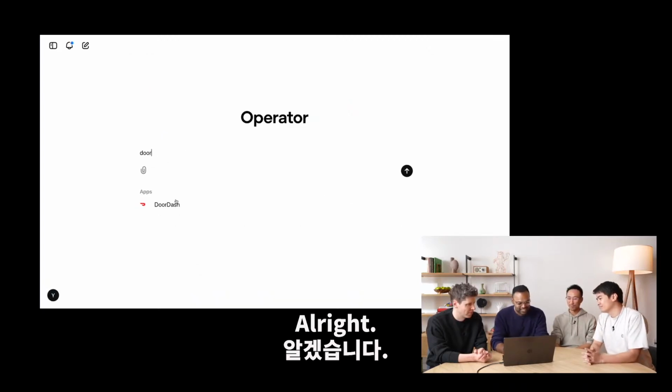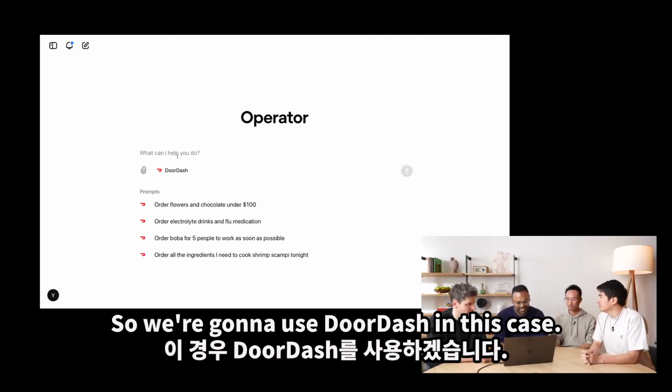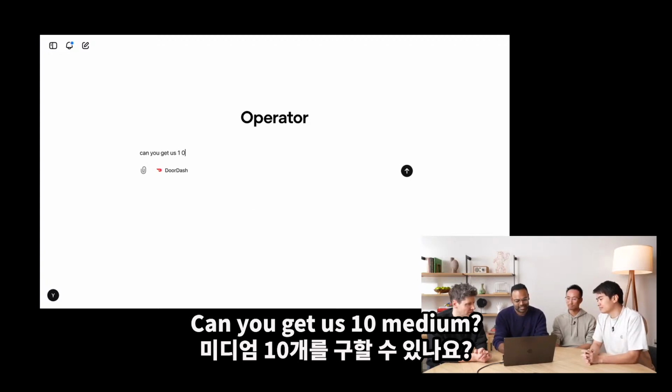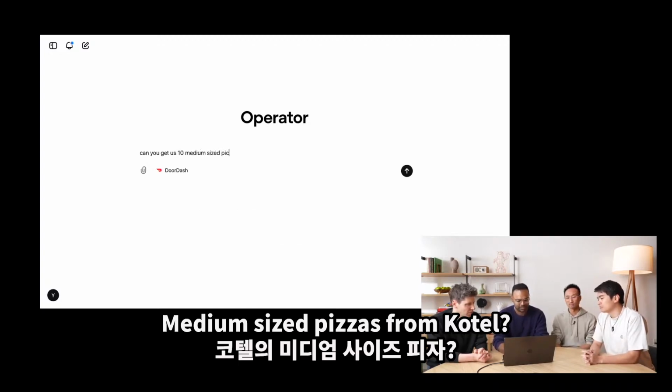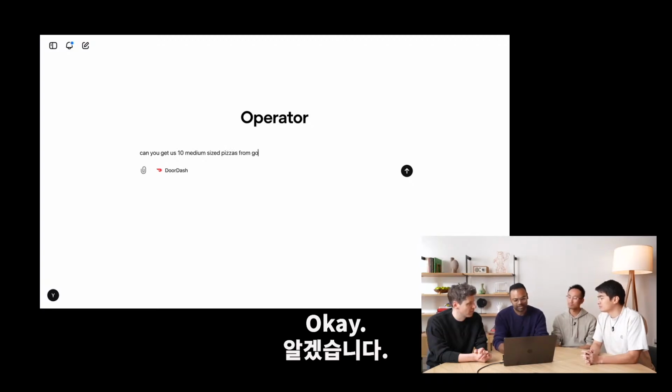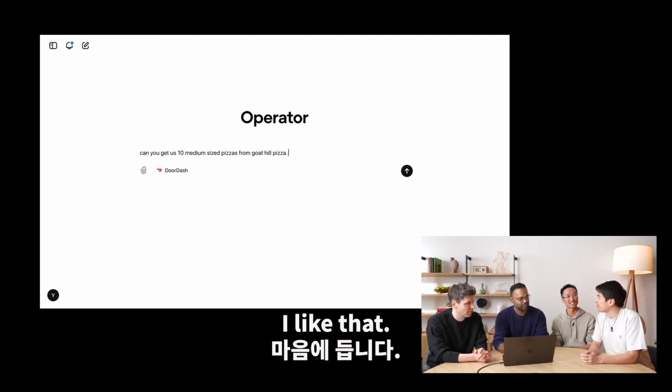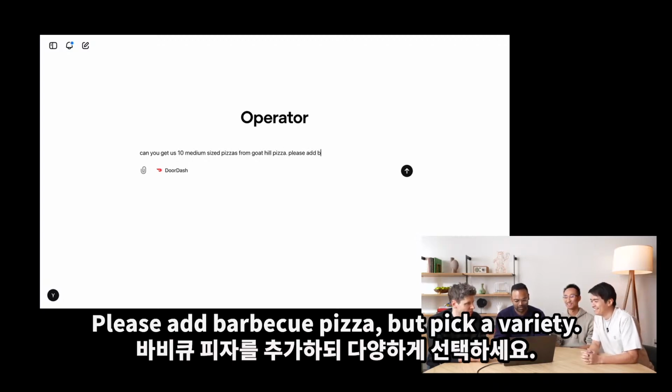OK. So we're going to use DoorDash in this case. Can you get us 10 medium pizzas from Goat Hill? Or Pizza Go-to. Can you make sure you have barbecue? I like that. Please add barbecue pizza, but pick a variety.